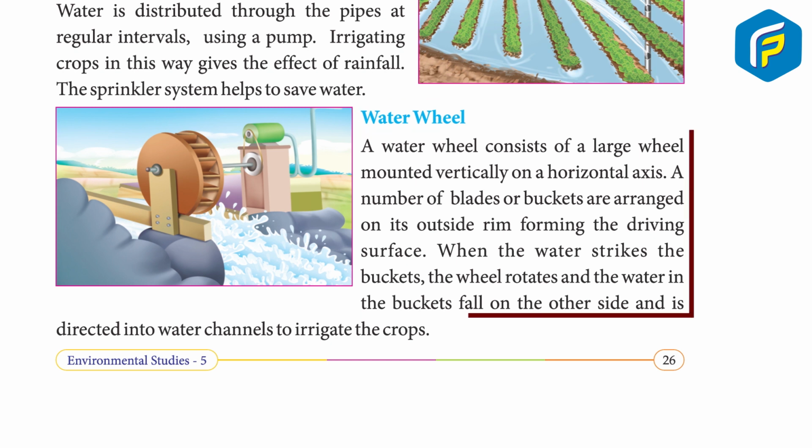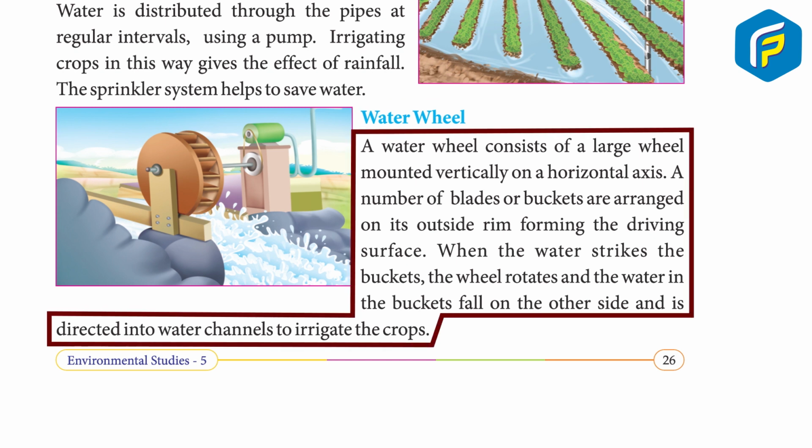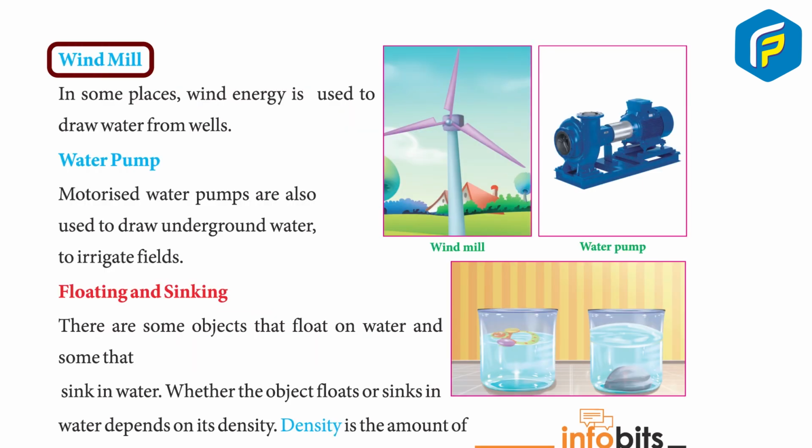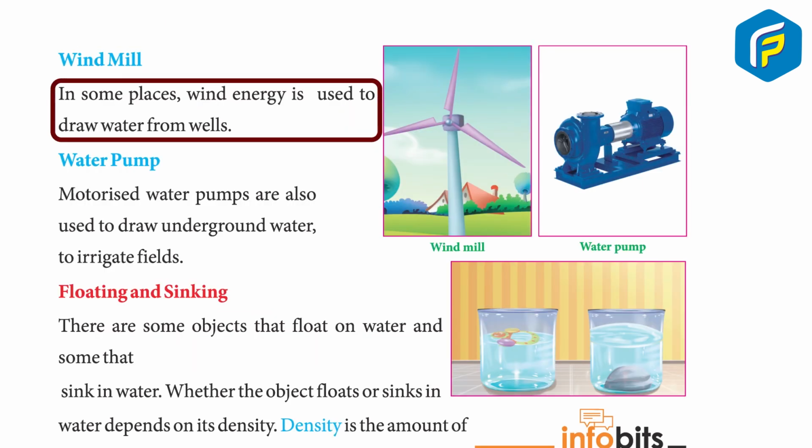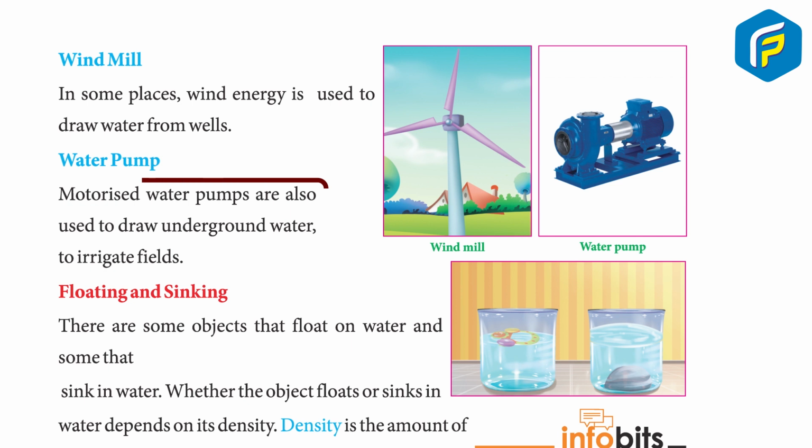Water wheel. A water wheel consists of a large wheel mounted vertically on a horizontal axis. A number of blades or buckets are arranged on its outside rim, forming the driving surface. When the water strikes the buckets, the wheel rotates and the water in the buckets falls on the other side and is directed into water channels to irrigate the crops. Windmill. In some places, wind energy is used to draw water from wells. Water pump. Motorized water pumps are also used to draw underground water to irrigate fields.